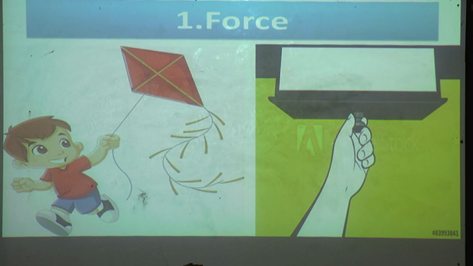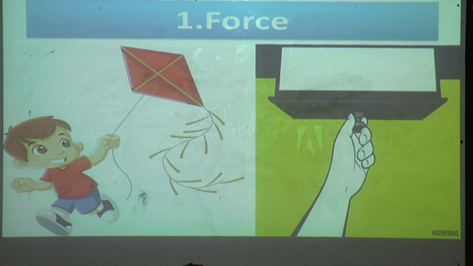Means when you are playing with the kite, you have to pull the kite, and when you want to open the drawer, you have to pull that drawer.